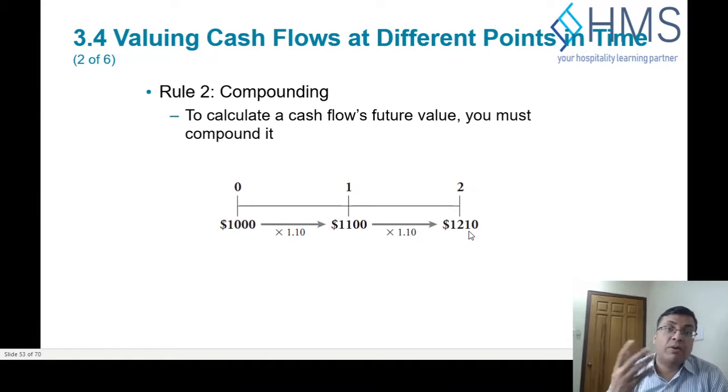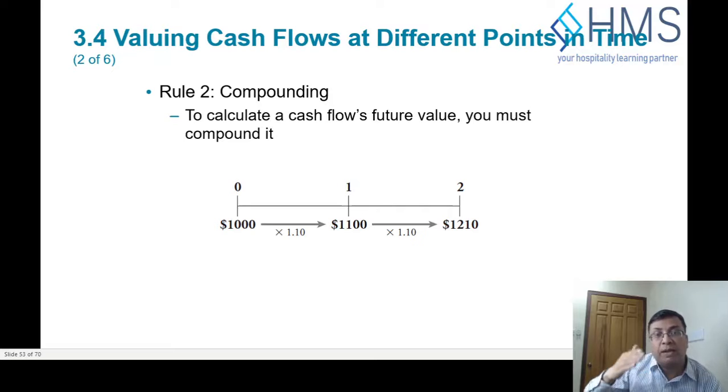That is compounding. We don't just add simple interest. If we want the future value of 1,000 after 2 years, we will not say 10% is $100, times 2 is $200, so the future value is 1,200. No, that's not the right way. We have to compound it.